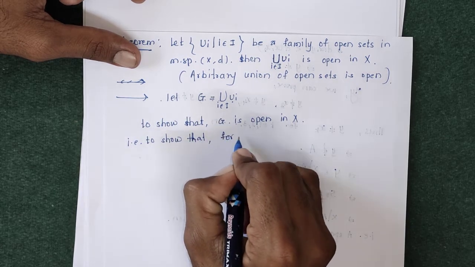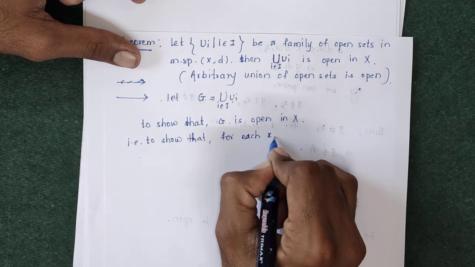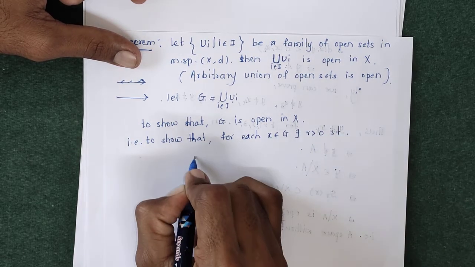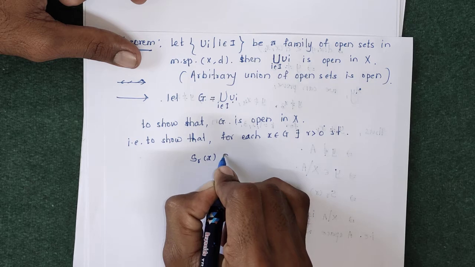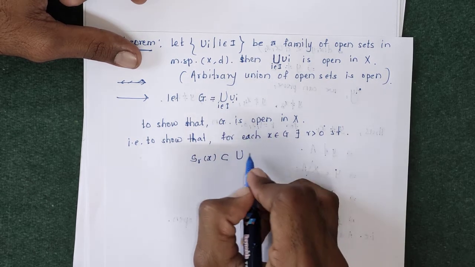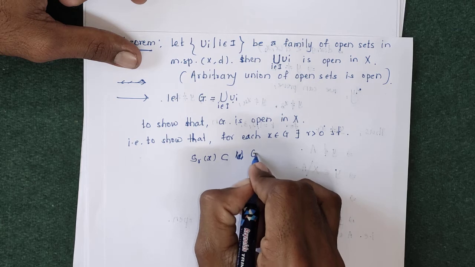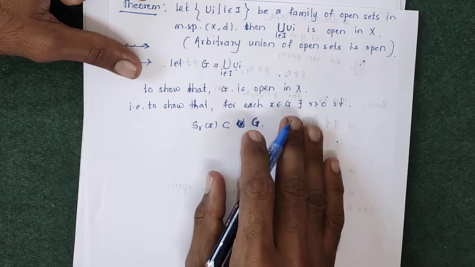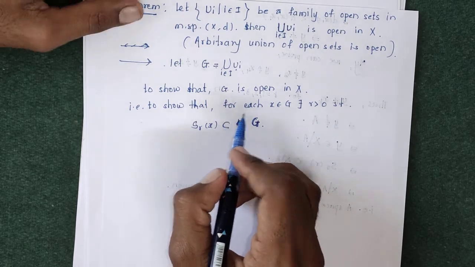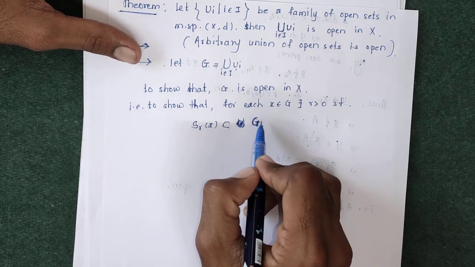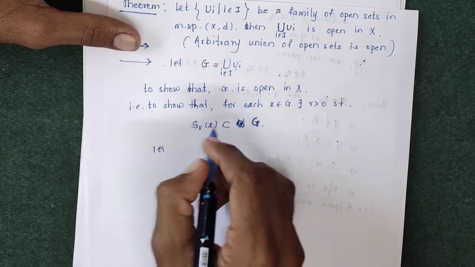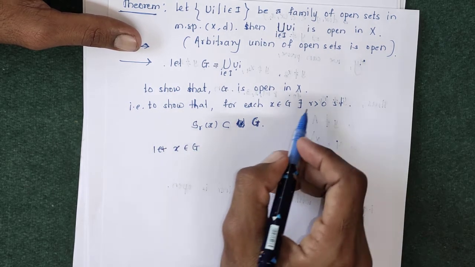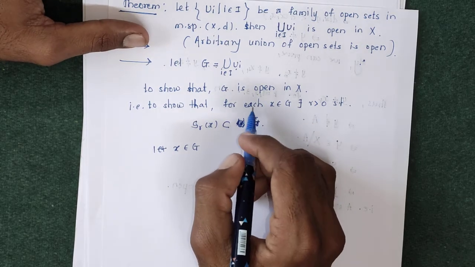That is, to show that G is open, we have to show that for every element x belongs to G, there exists some radius r greater than 0 such that the open sphere centered at x with radius r lies totally in this union of Ui, that is lies inside G. Instead of union of Ui we have taken G. Now to prove this, we have to prove for each x belongs to G, S_r of x lies inside G. Now let x belongs to G.